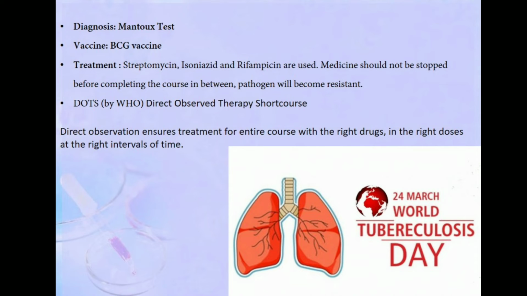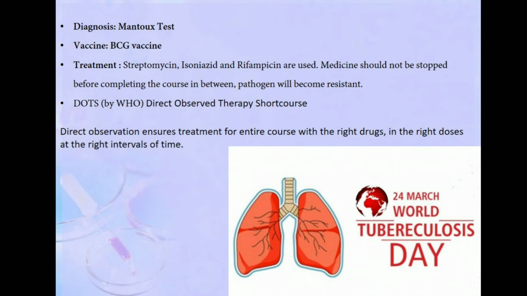Diagnosis. How it's diagnosed? TB can be diagnosed by a test called Mantoux test. And there is a vaccine which can prevent tuberculosis. It is BCG vaccine. It's Bacillus Calmette-Guérin vaccine. It is used to prevent tuberculosis. And it's not necessary that if a person has taken BCG that he will never be affected. But yes, it prevents to a certain extent.